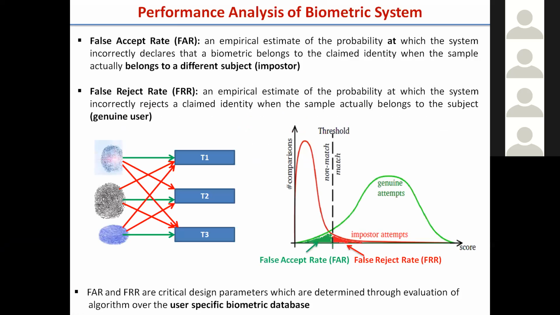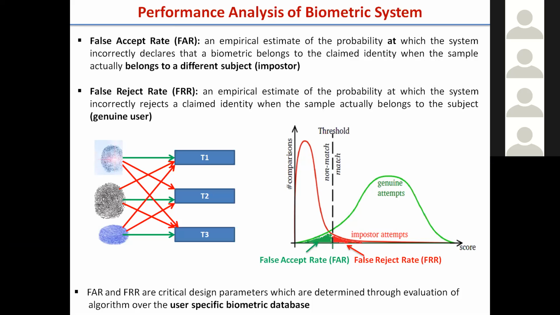Now, as you already know, the performance metrics for biometrics are the false accept rate and false reject rate. False accept rate is how many impostors the system accepts. False reject rate is how many genuine users are rejected by the system. Based on the application scenario, these two parameters are adjusted.